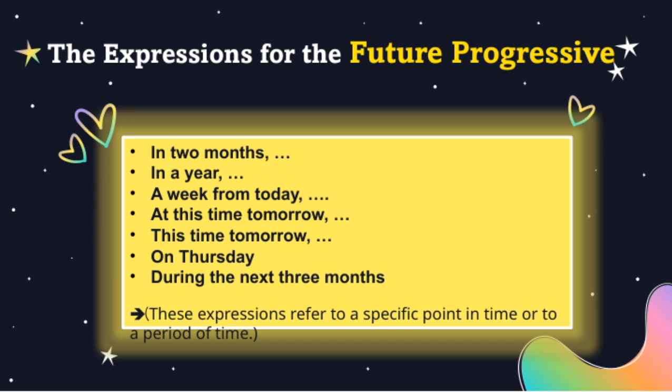All of these expressions connect to the overall idea that the future progressive tense allows us to describe actions that will be ongoing at specific future times or over periods. They help us communicate plans, expectations, or ongoing activities clearly and naturally.